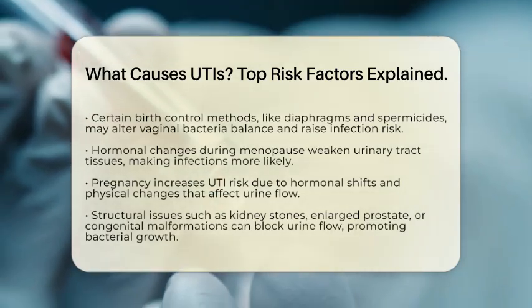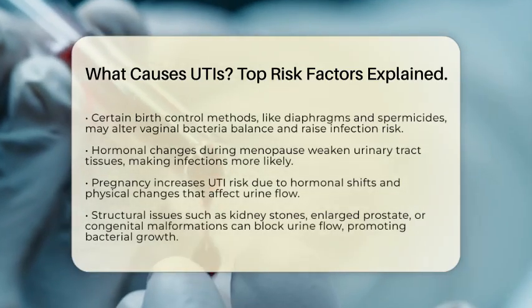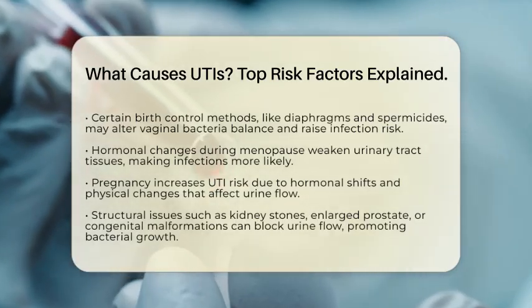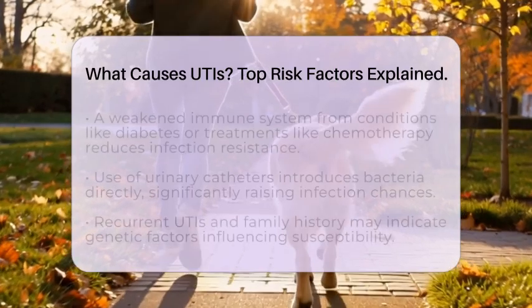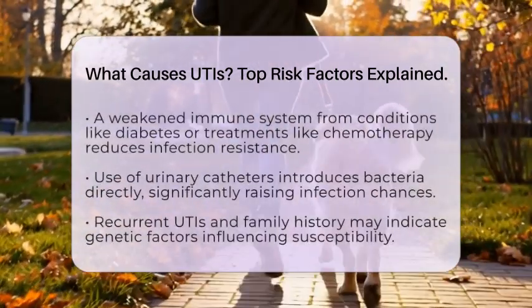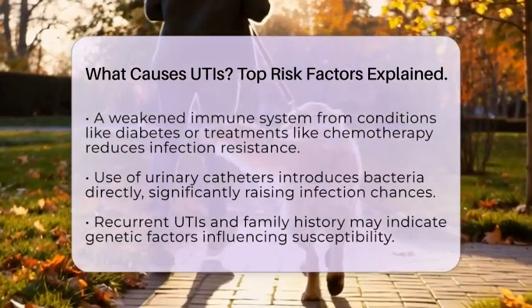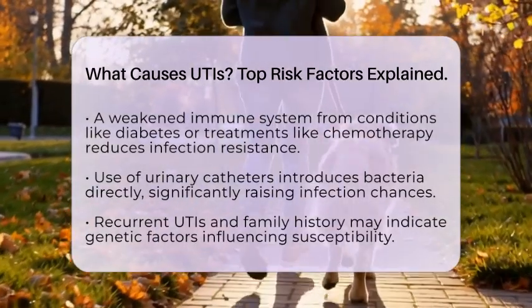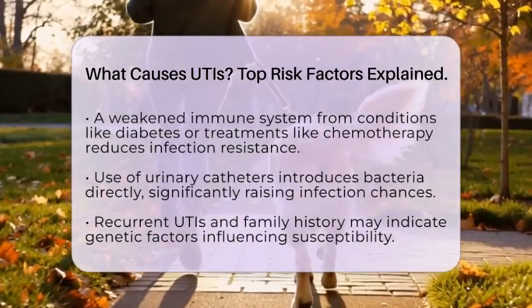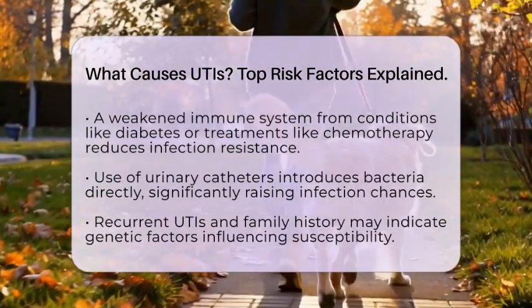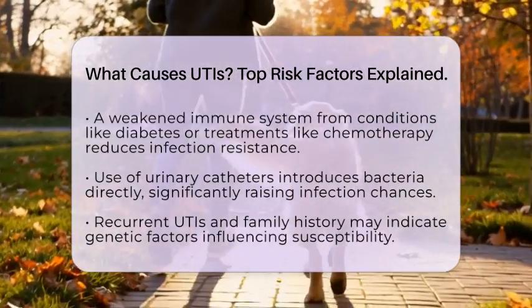Pregnancy also raises risk because hormonal shifts and physical changes can slow urine flow and create a more favorable environment for bacteria. Structural issues in the urinary tract, such as kidney stones, an enlarged prostate, or congenital malformations, can block or slow urine flow. When urine doesn't flow properly, bacteria can settle and multiply more easily.